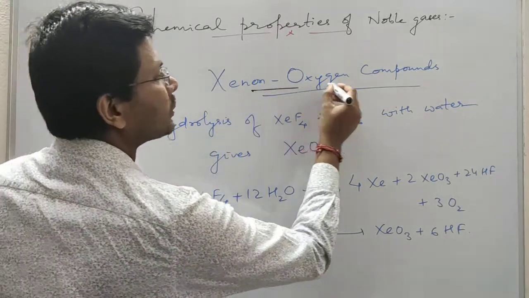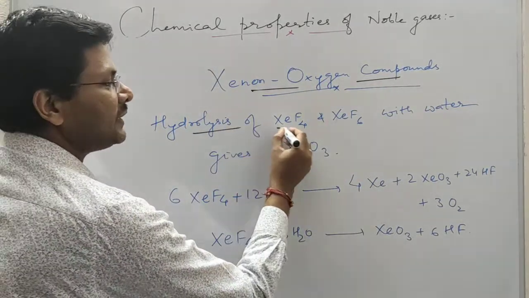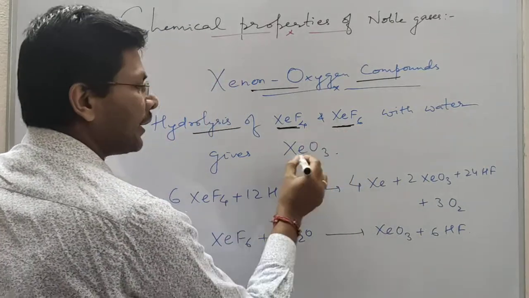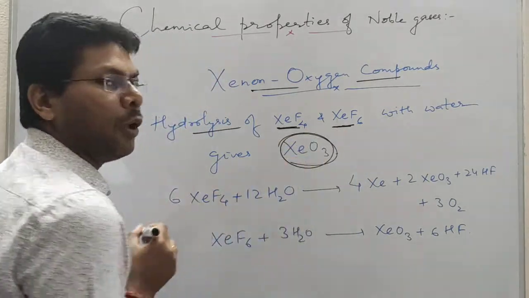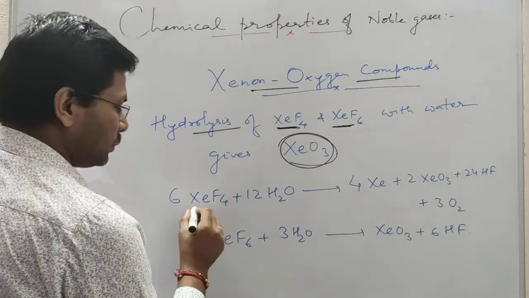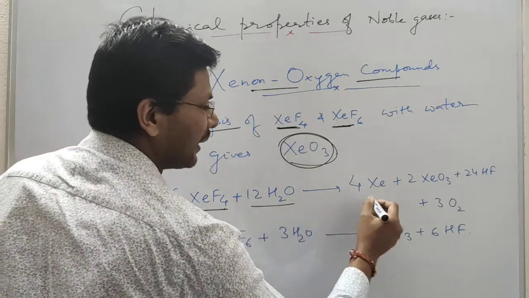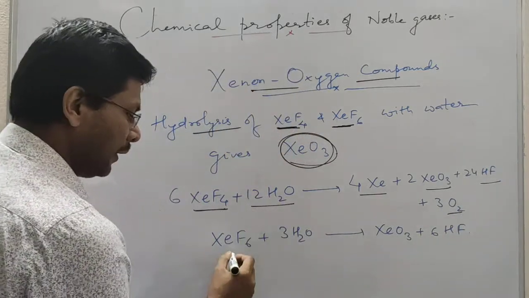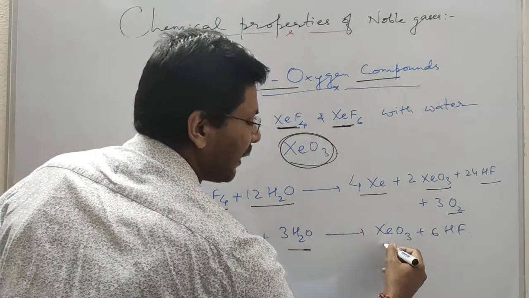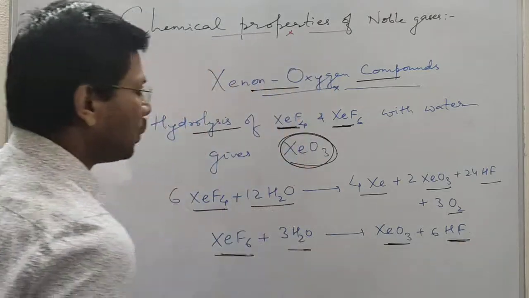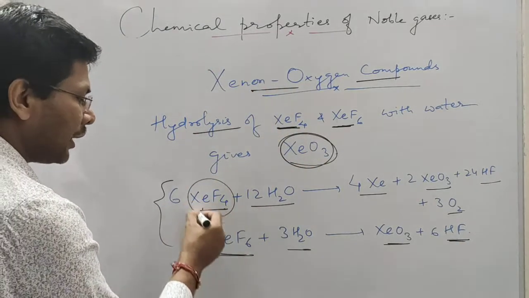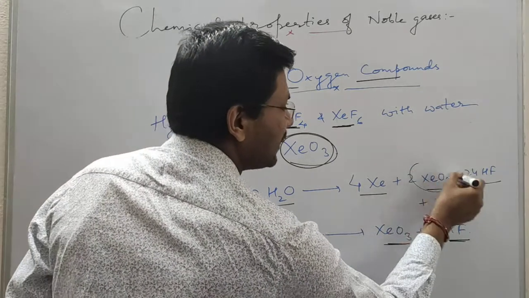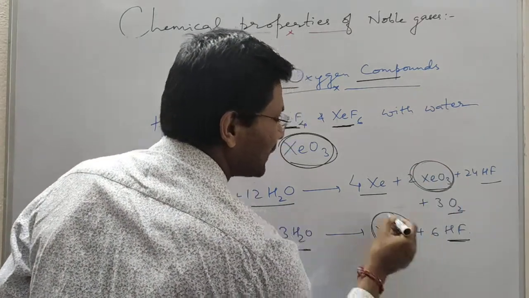Now xenon oxygen compounds. Hydrolysis of xenon tetrafluoride and xenon hexafluoride gives xenon oxide, that is XeO3. So XeF4 plus water gives xenon oxide, hydrofluoric acid and oxygen. XeF6 plus water gives XeO3 plus HF. So hydrolysis of xenon tetrafluoride and xenon hexafluoride gives XeO3 in both the cases.